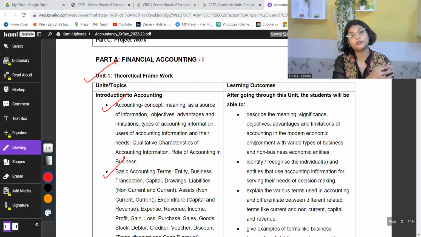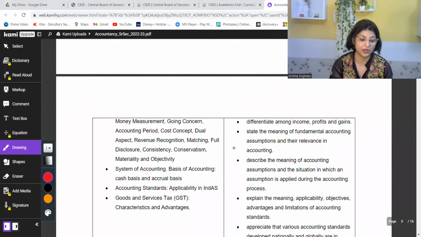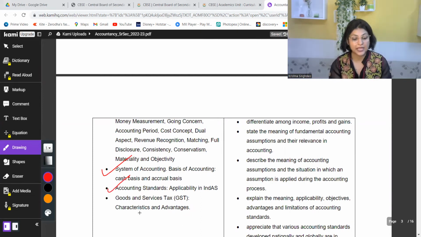Then after going through all of this, you have system of accounting, meaning cash basis and accrual basis of accounting, then accounting standards and GST. So all this is majorly theoretical, but still very important for developing the understanding.